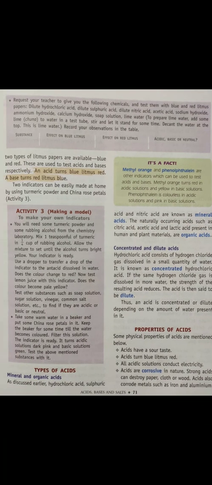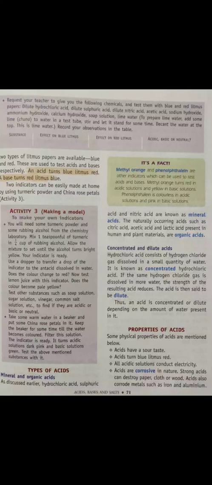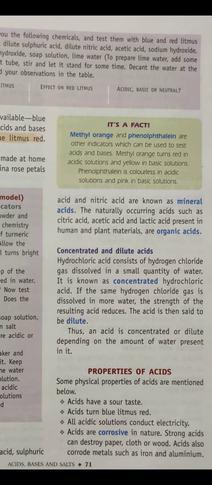Now, types of acids. I already explained that there are two types of acids, mineral acids and organic acids. Hydrochloric acid, sulfuric acid and nitric acid are known as mineral acids. The naturally occurring acids present in human and plant materials, such as citric acid, acetic acid and lactic acid, are organic acids.